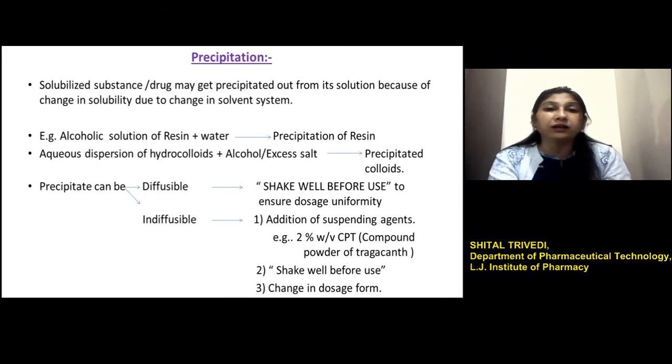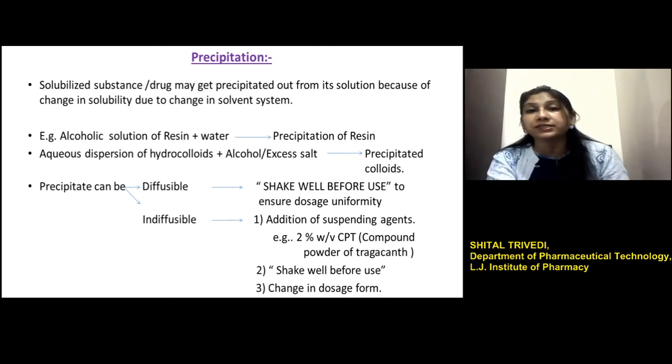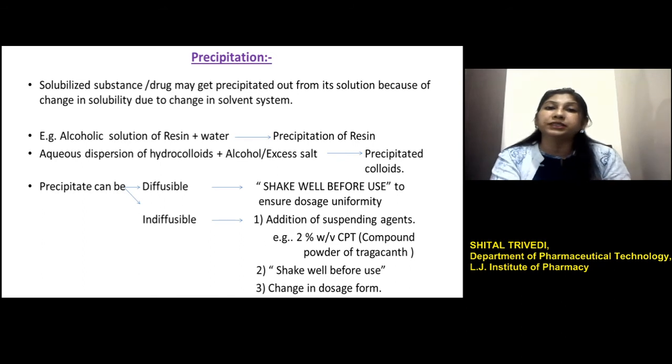In the same way, if we add alcohol into the aqueous dispersion of hydrophilic compounds or colloids, then this results in a change in solubility and may result in precipitation of the colloids. So, when precipitation occurs, this can be of two types.